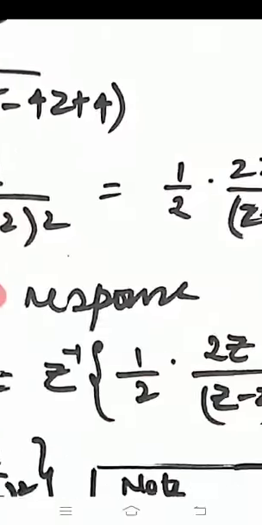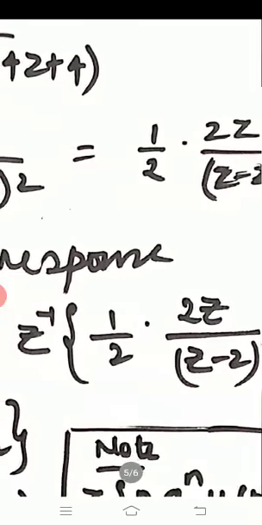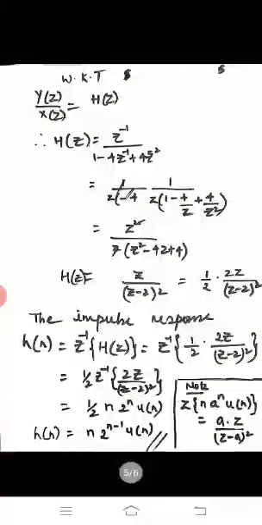Note that this is one of the properties: the z transform of n into a to the power of n into u of n is a z upon z minus a whole square. Therefore, we can directly write 2z by z minus 2 whole square as n into 2 to the power of n into u of n.